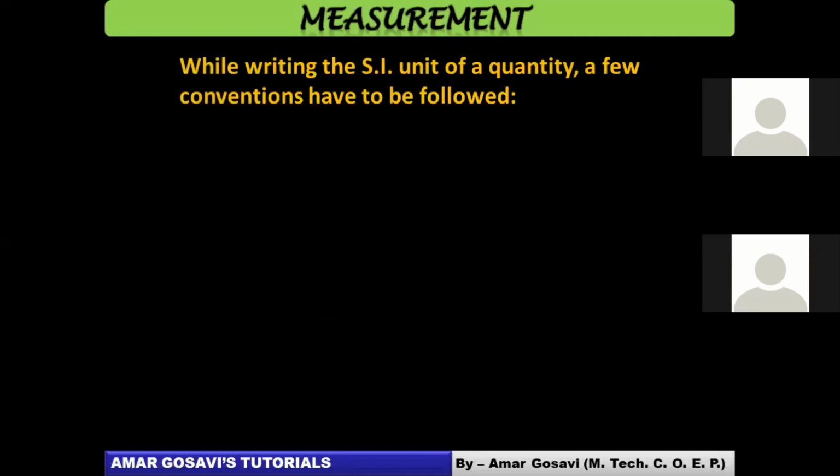Now, an important thing, something which you have never thought over, so try and understand it. While writing the SI unit of a physical quantity, you have to follow some rules. We have never followed rules while writing the units. Now, from here onwards, you are expected to follow rules while writing the units. If you don't, you will lose your marks. Even if most of the things are correct and you don't follow these rules, that may reduce your marks. So it's not only about studying the rules, it's also about applying the rules in the near future.